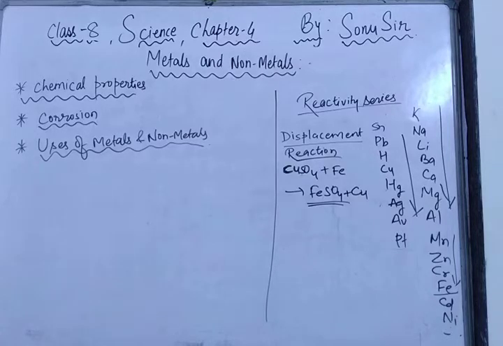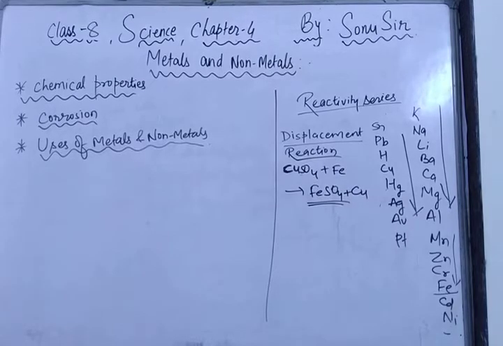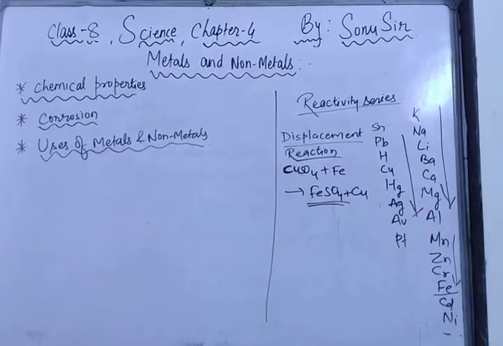Now we will move towards corrosion. Can you tell me what is corrosion? I am telling you the definition of corrosion. Just remember this definition. Corrosion is a chemical action where a metal is being eaten away due to chemicals.